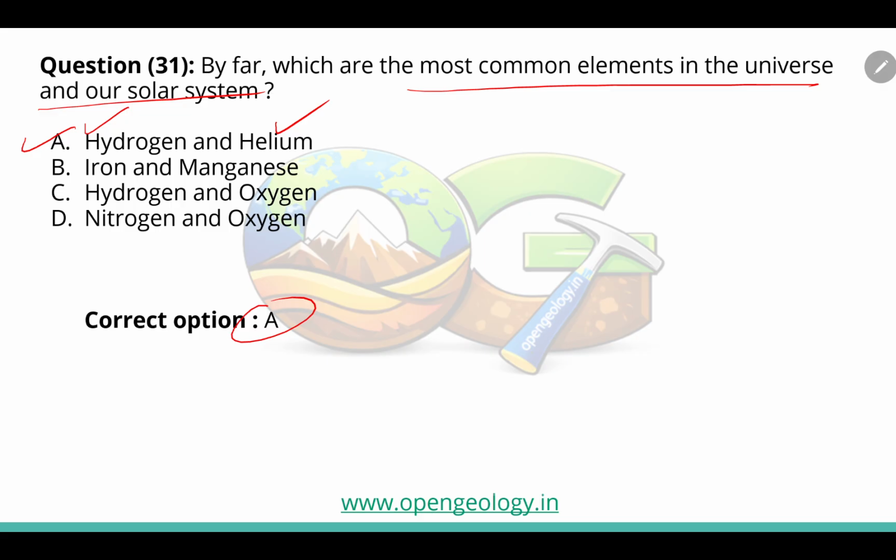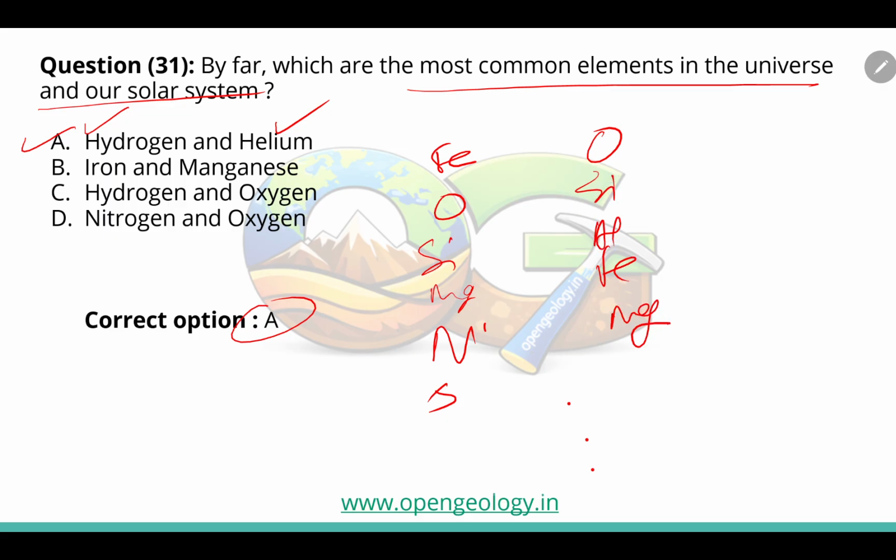Now if we talk about the other parts of the solar system or the earth, if we talk about the entire earth, the most common is iron, then oxygen, silica, you have magnesium, nickel, sulfur. If we talk about the earth's crust, then the most common is oxygen, then silica, aluminium, iron, magnesium. So you should remember the earth's crust, the entire earth, and the universe or the solar system.